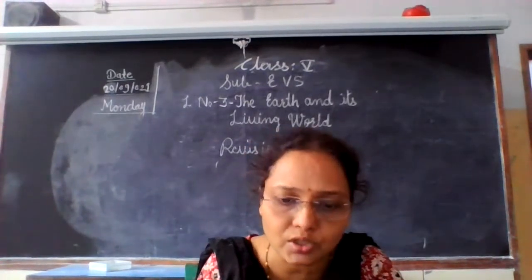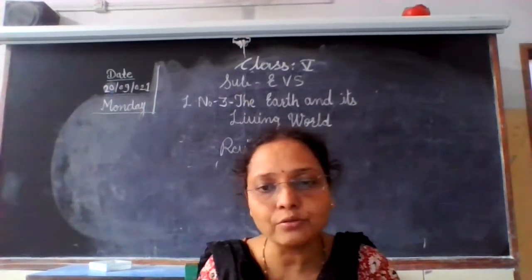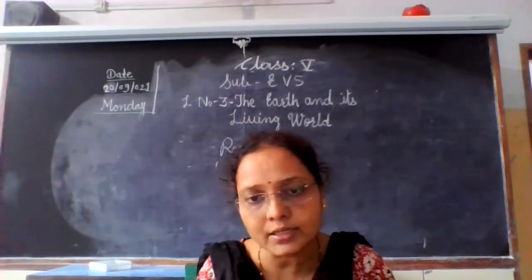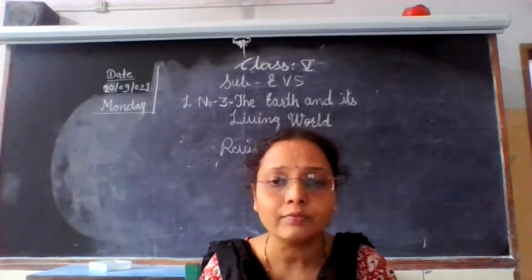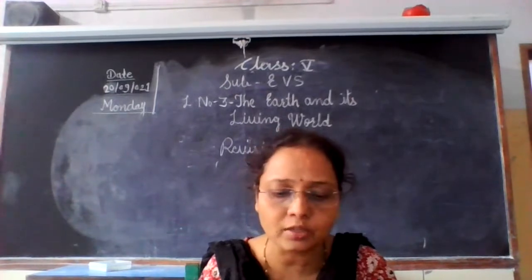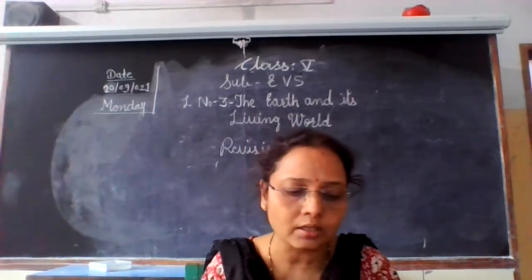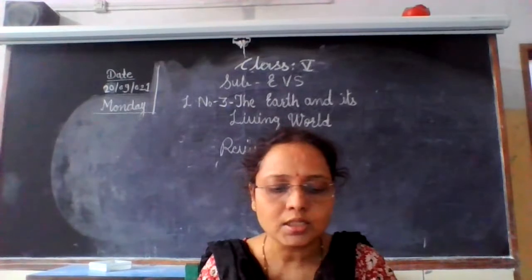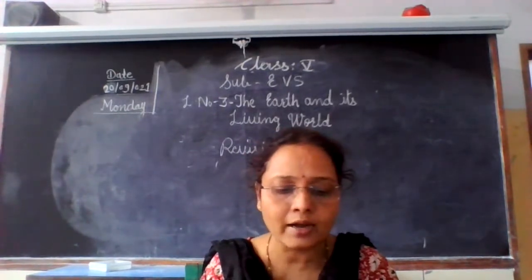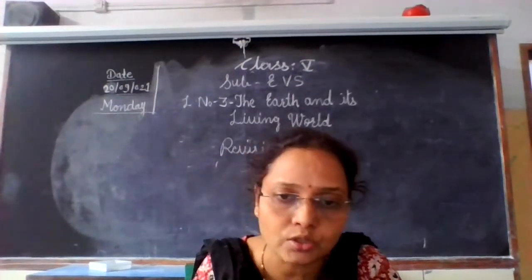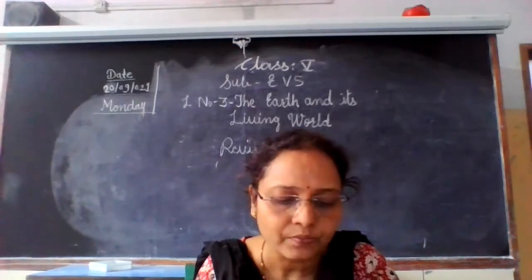There are 7 continents and 5 oceans: Atlantic Ocean, Pacific Ocean, Arctic Ocean, Southern Ocean, and the Indian Ocean. So these are the 5 oceans.